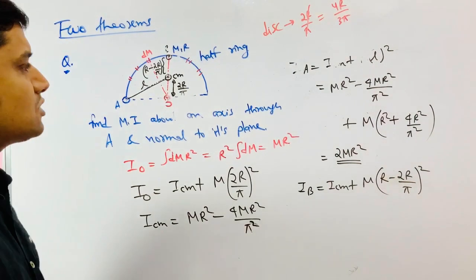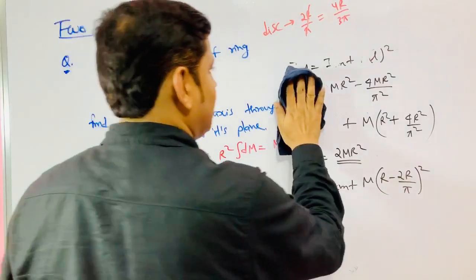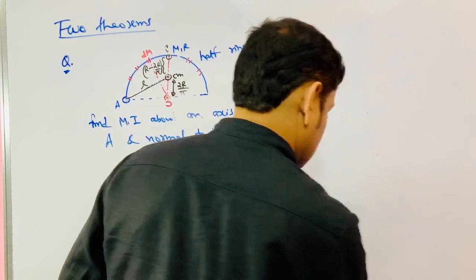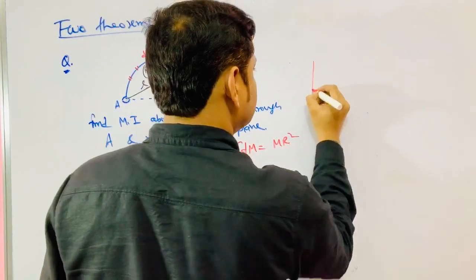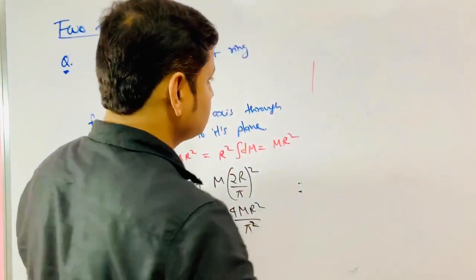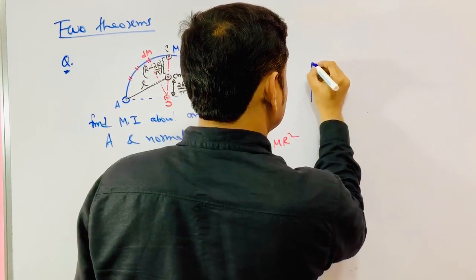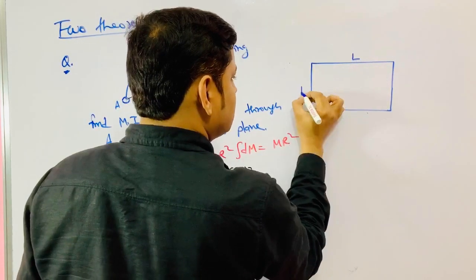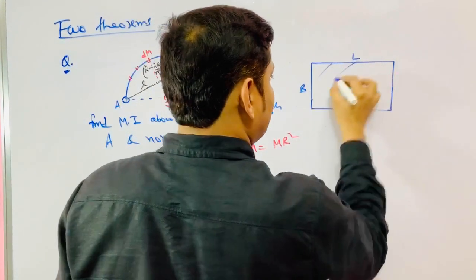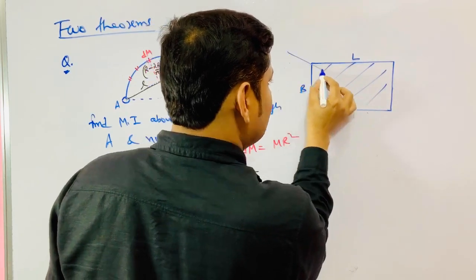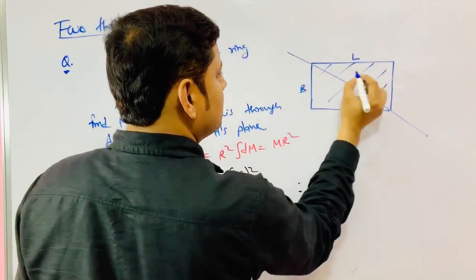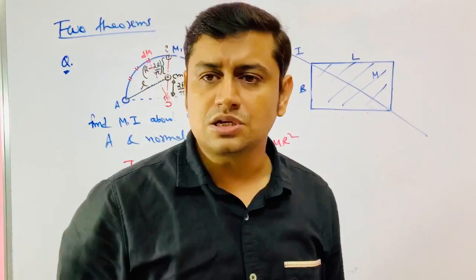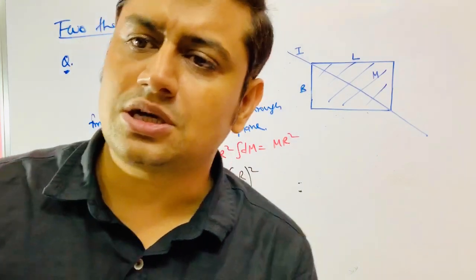Okay, now suppose I have been asked a question like this. This is length, this is width, this is a rectangle. The total mass is m. What is the moment of inertia about this axis? What is the moment of inertia about this diagonal axis?